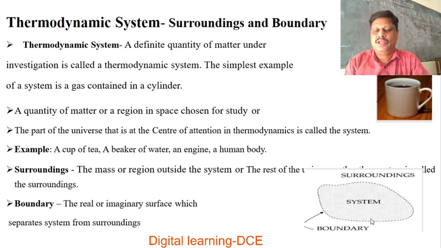So in this slide we learned what a system is. A certain quantity of matter used to study is called a thermodynamic system. The simplest example is a gas contained in a cylinder. Around this system there is a region or space called surroundings. The real or imaginary surface which separates the system from surroundings is called a boundary.